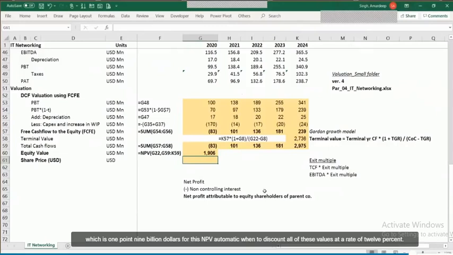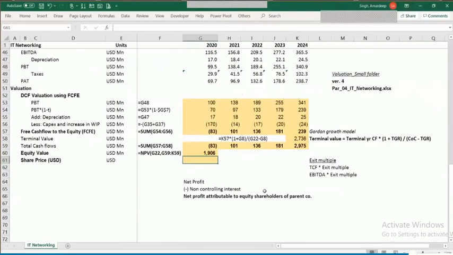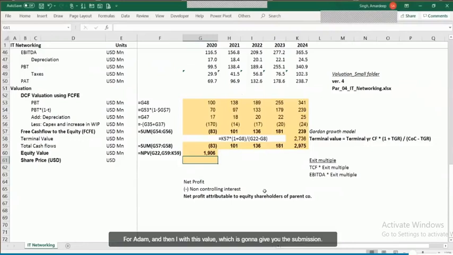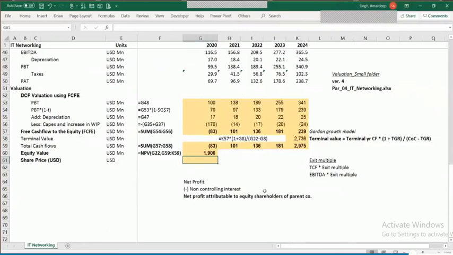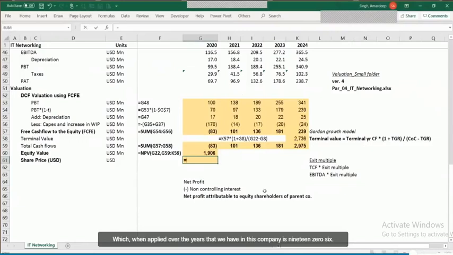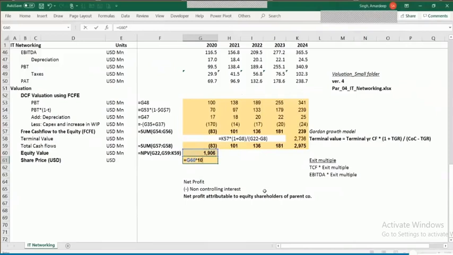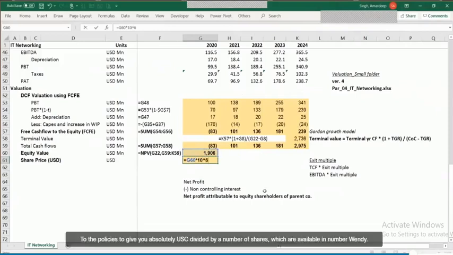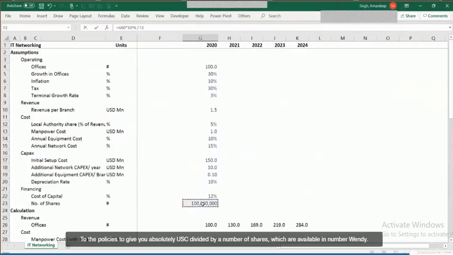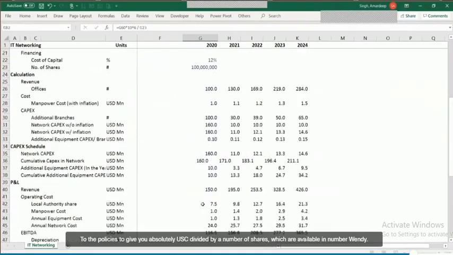NPV automatically discounts all of these values at a rate of 12% per annum and arrives at the summation of 1906. Applied over the shares in this company, it is 1906 multiplied by 10 raised to the power 6 to give absolute USD, divided by the number of shares available in row number 23.